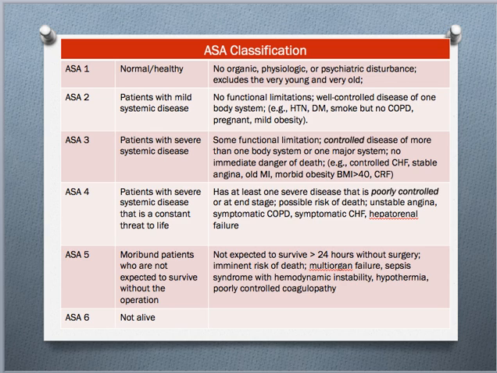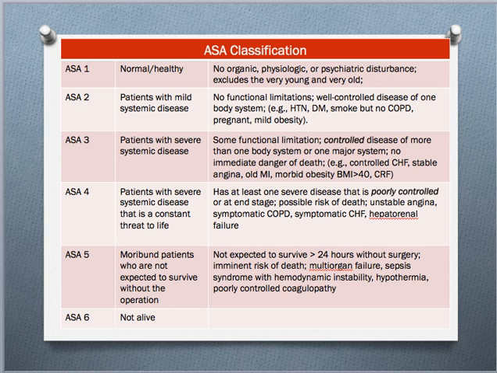ASA3s are patients with severe systemic disease. So they have a complication or a disease of a major organ system, but it is controlled and there is no immediate danger of death. So for example, someone who has a history of a heart attack more than 6 months ago, who's morbidly obese, high BMIs over 40, maybe they have heart failure but it's all under control and stable. Again, these patients are compliant with their medications and their disease processes are well managed.